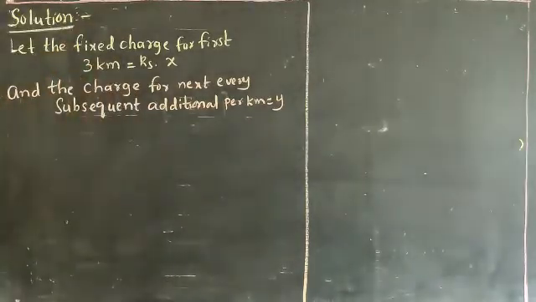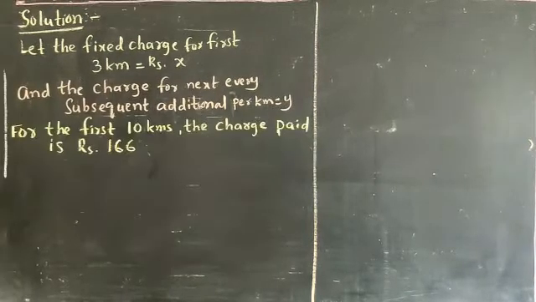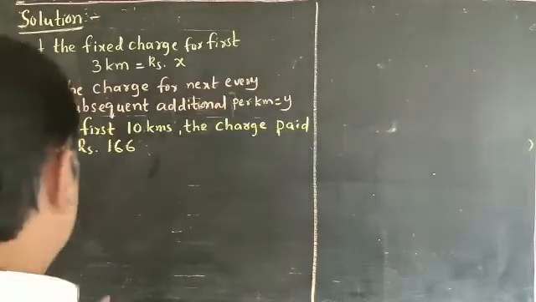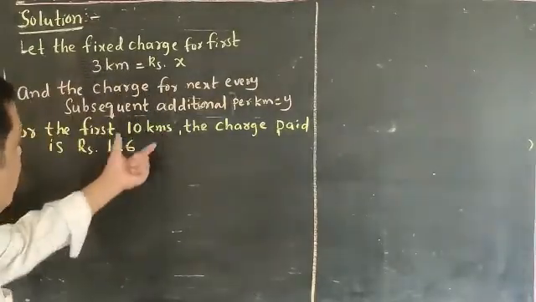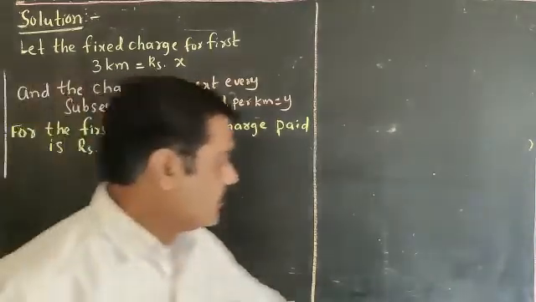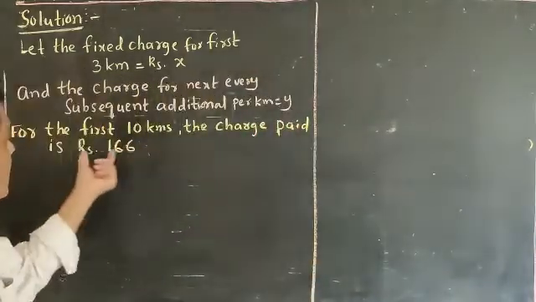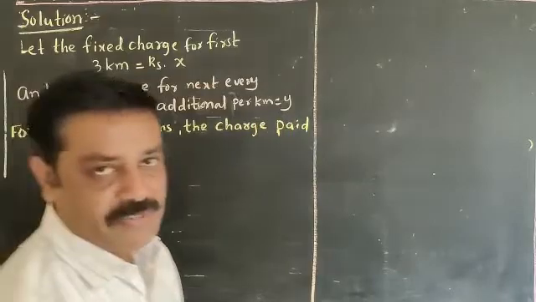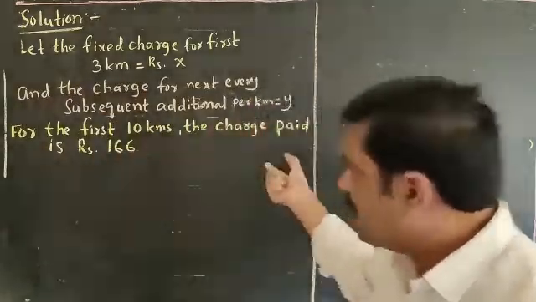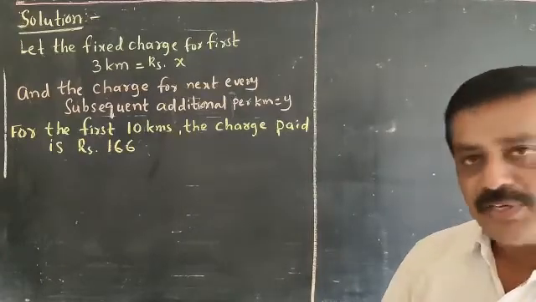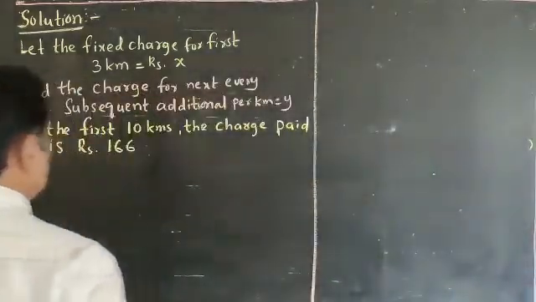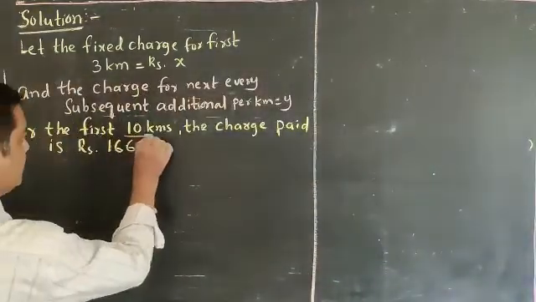And the first given condition is that he paid 166 rupees for 10 kilometers. From this information, how can we make it an equation? Okay, listen here. Total 10 kilometers, Nana.